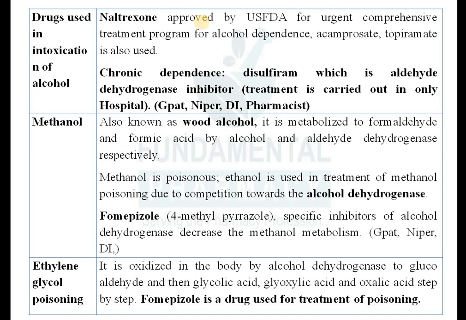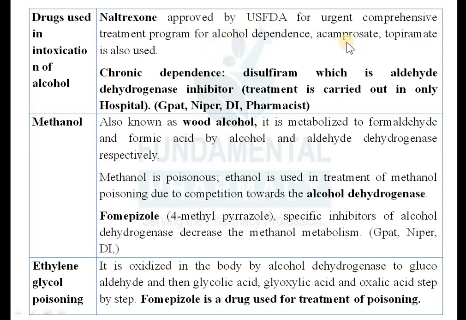So how you have to treat that withdrawal symptom? So there is certain protocol. So there are certain drugs which are approved for the withdrawal of your alcohol. So drugs used in the intoxication of alcohol. Okay. So first one is naltrexone. This naltrexone is an opioid antagonist. So opioid जो मॉर्फिन कोडीन थिबेन होते हैं आपके, उसका अगर एब्यूज होता है या टॉक्सिसिटी होता है तो ये नैल्ट्रोक्सोन देते हैं. तो नैल्ट्रोक्सोन is an opioid antagonist and it is also approved by US FDA for the comprehensive treatment program for alcohol dependence. ठीक है, so जिसको दारू की लत लगी है, उसको छुड़ाने के लिए नैल्ट्रोक्सोन यूज करते हैं.